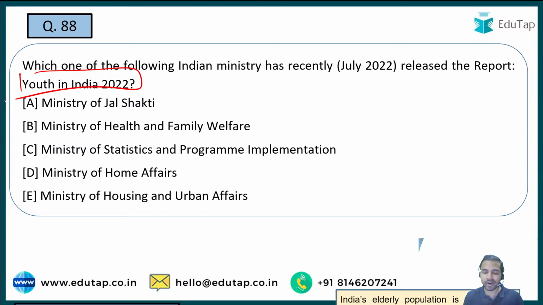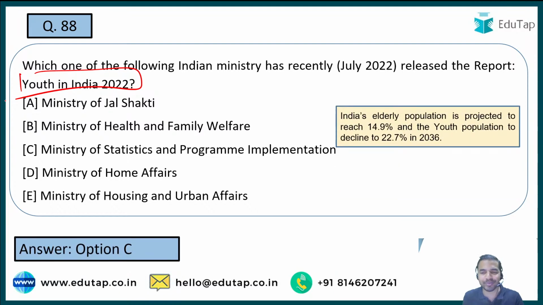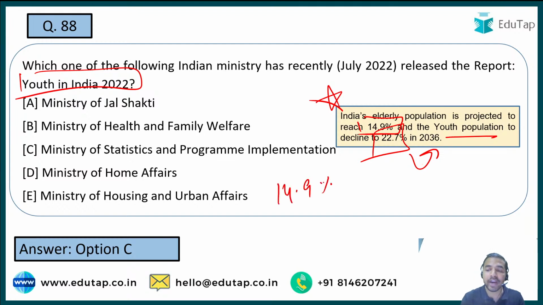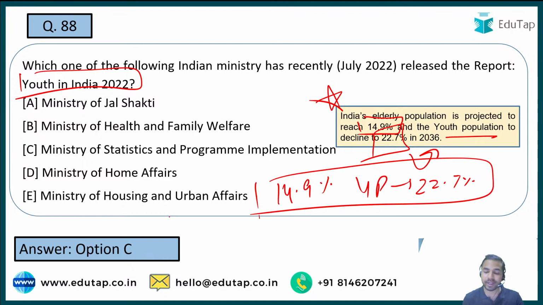And here guys, the right answer to the question is option C, that is MOSPI, Ministry of Statistics and Program Implementation. But one very important thing that you should remember which is mentioned here, that is India's elderly population is projected to reach 14.9% and youth population 22.7% in year 2036. So here you can see that by year 2036 जो इंडिया के अंदर elderly population है, it will be 14.9%, and when I talk about the youth population, it will be 22.7%. So this is one of the things that you should remember from the exam point of view.